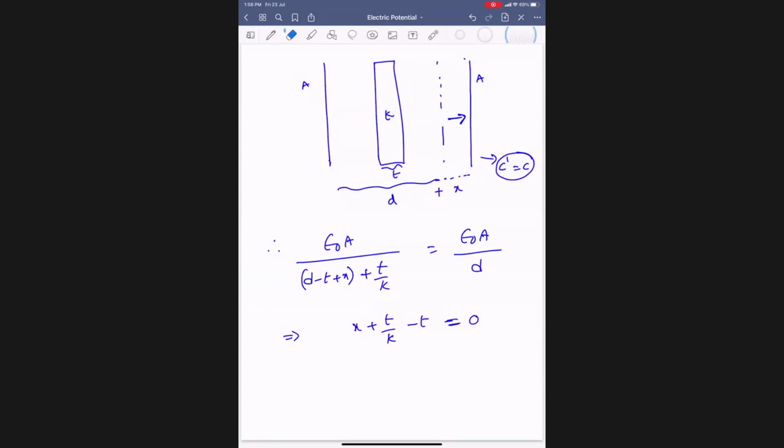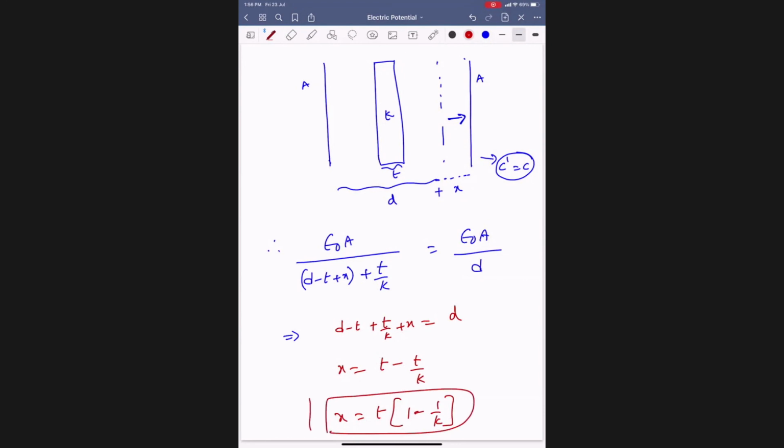Or if you want one more step, you write it here: D minus T plus T by K plus X equals D. Therefore, X equals T minus T by K, na? This much value you have to increase the plate separation. Then the capacitance will become equal to the original capacitance. Got it, everybody?